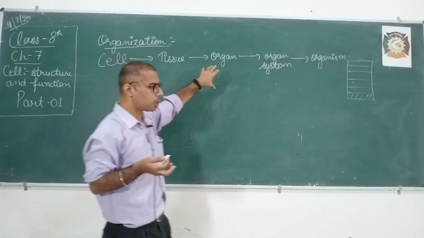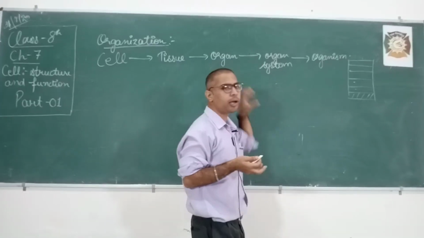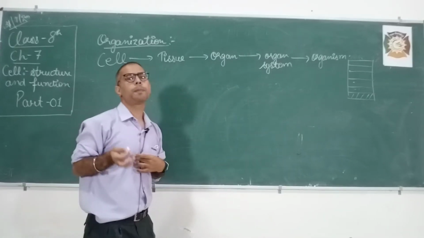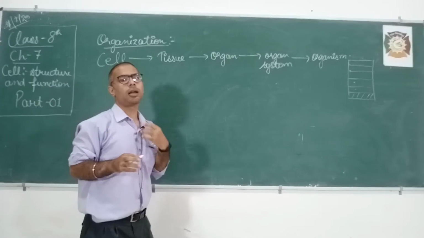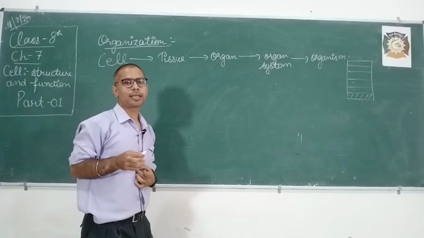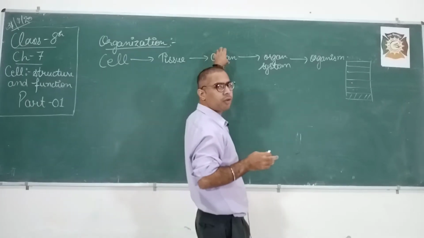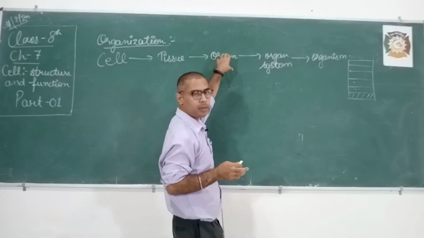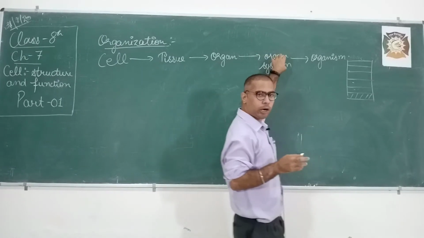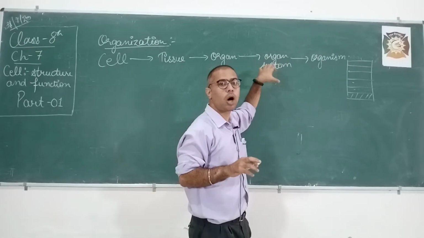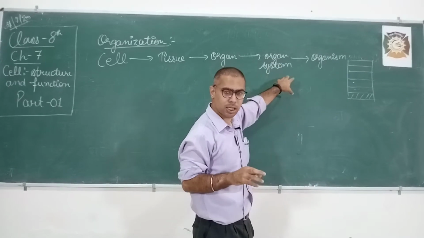The organ is the stomach. When the stomach is joined together with other organs like the alimentary canal, small intestine, and large intestine, they result in an organ system. What is the name of that organ system? Digestive system.